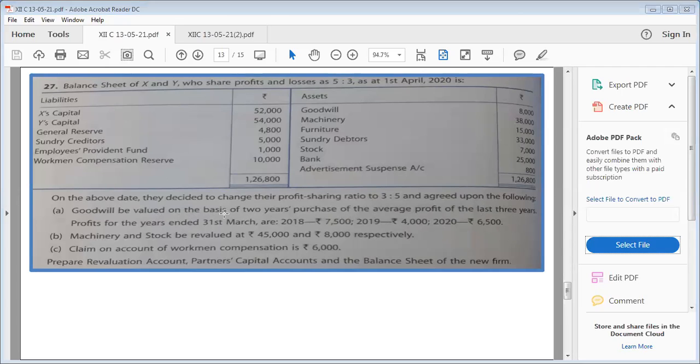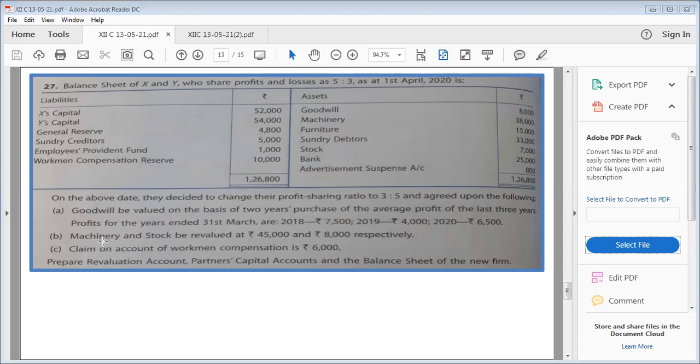The goodwill which is given inside the books gets a different treatment, and the goodwill which is appearing outside the books will go in gaining to sacrificing ratio. All right. This one which is on the asset side will go in the old ratio.